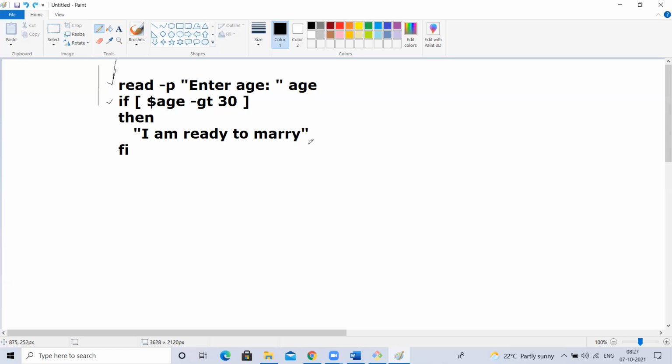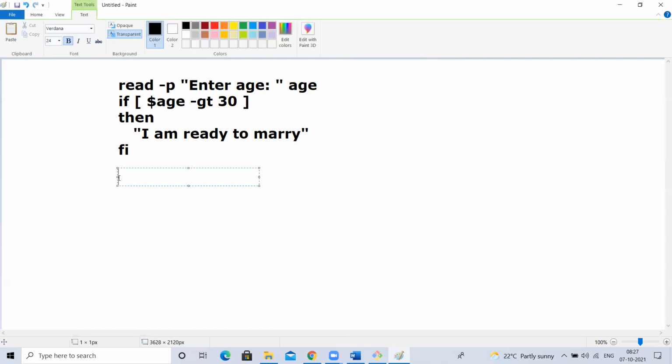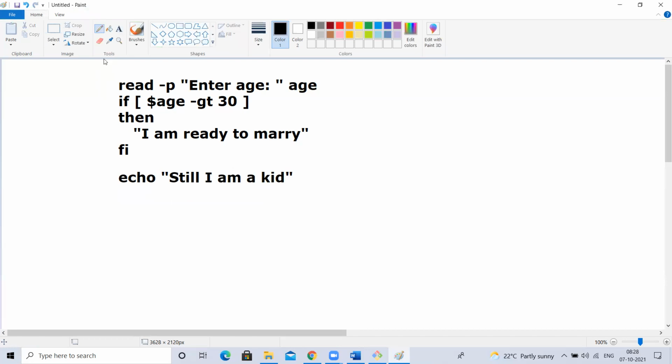Now I have one more line. Echo. Now tell me, if the execution starts from here, this line will execute. If the age is 30, okay, if the age is 30, if I have passed this, age greater than 30, I have mentioned, but I just passed 28 or something. In such a case, will this execute?